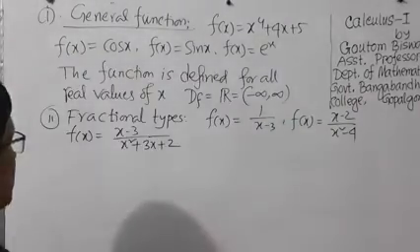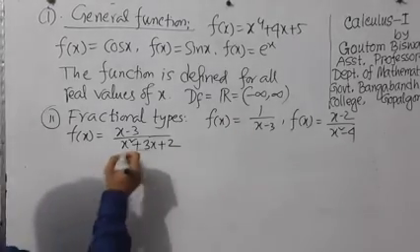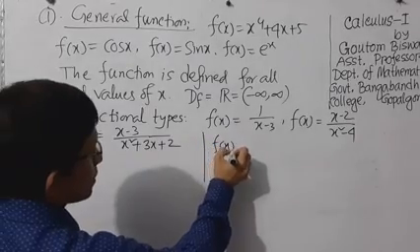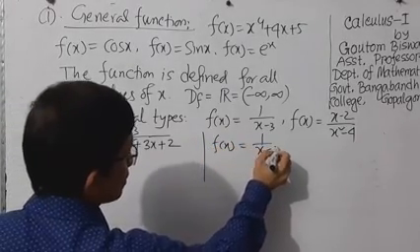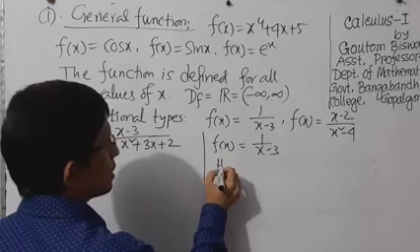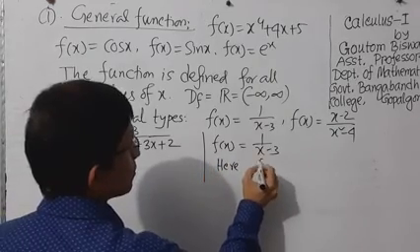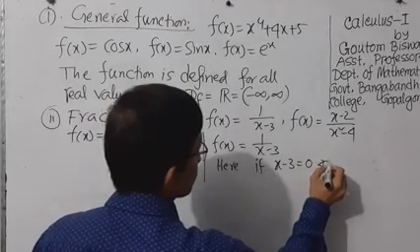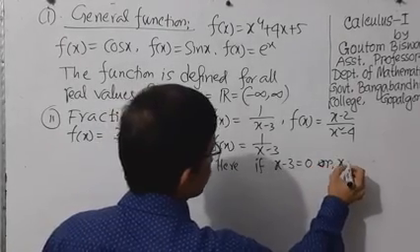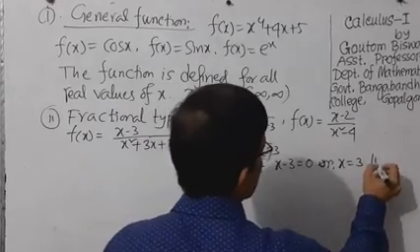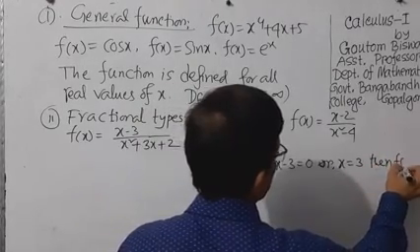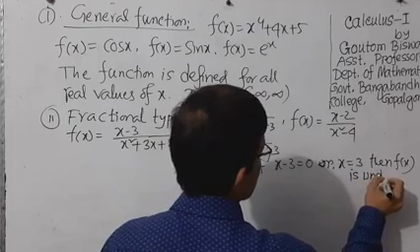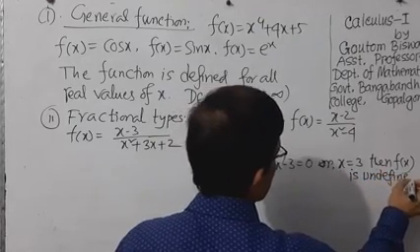So we can write here the first function f of x equal 1 by x minus 3. Here if x minus 3 equals 0, or x equal to 3, then f of x is undefined.